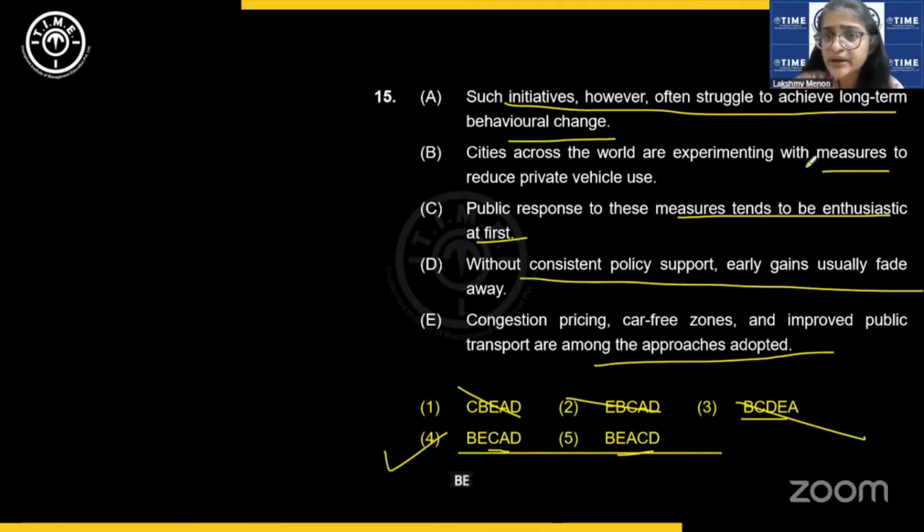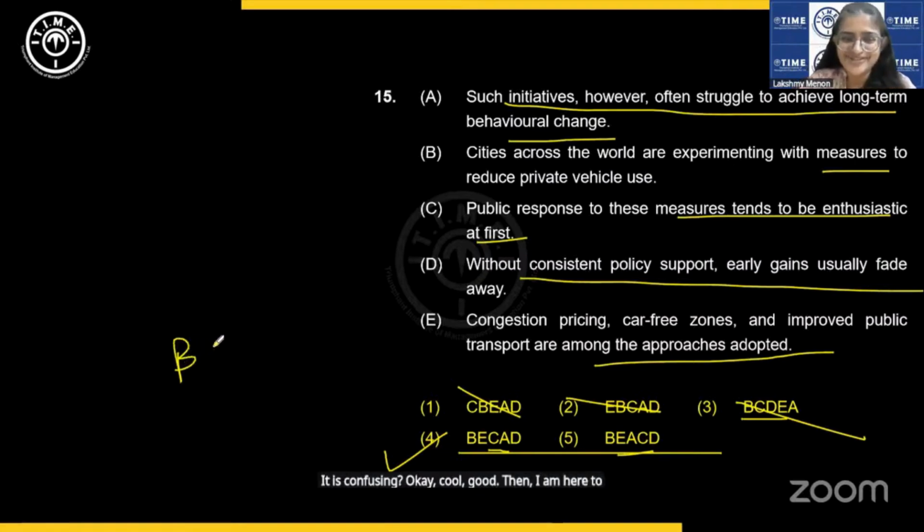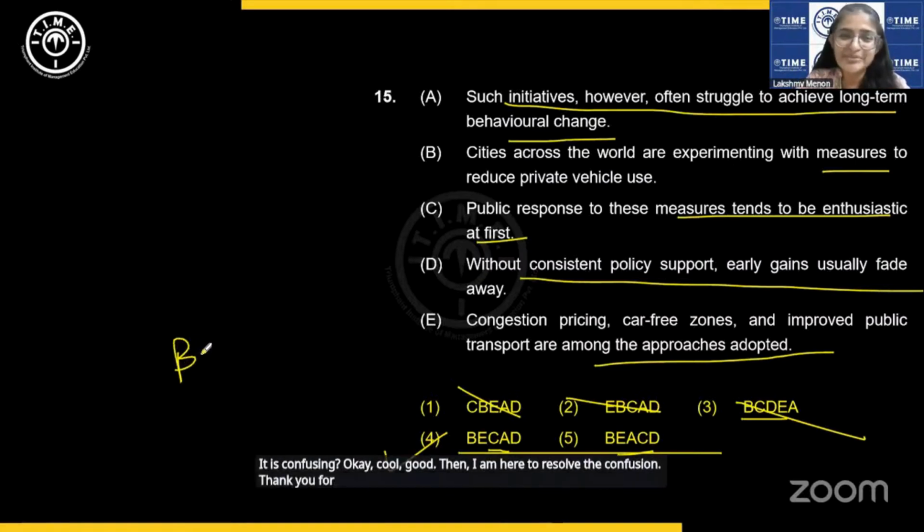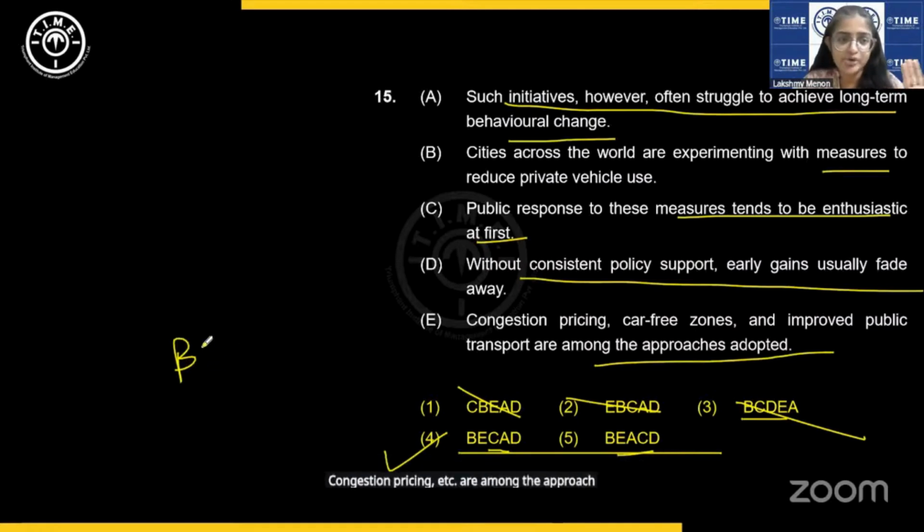These are the measures. Then such cities are experimenting with measures. Is it confusing? Okay, cool. Then I am here to resolve the confusion. Thank you for telling me that. Congestion pricing, etc. are among the approaches adopted.